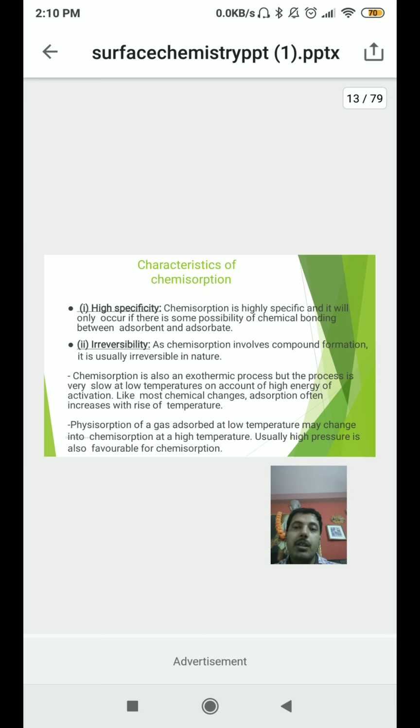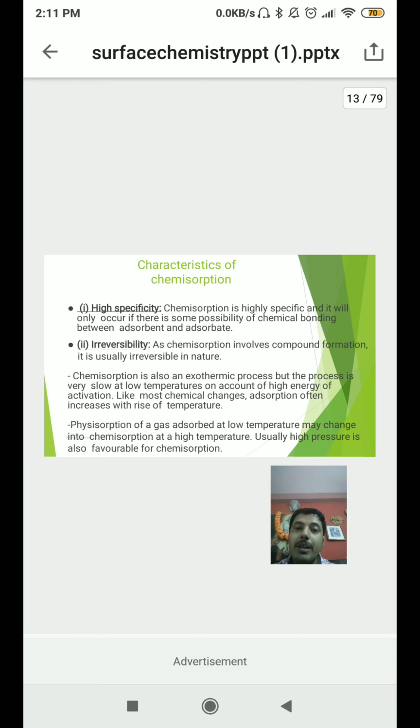Next one is irreversibility. Physisorption is reversible, and chemisorption is an irreversible process. Why is it irreversible? Because there is chemical bond formation, a new compound will form, so it will not reverse. As chemisorption involves chemical compound formation, it is irreversible in nature, because once a starting material gets chemically converted, a new compound will form, so it is not possible that the process gets converted back from the product into the reactant.